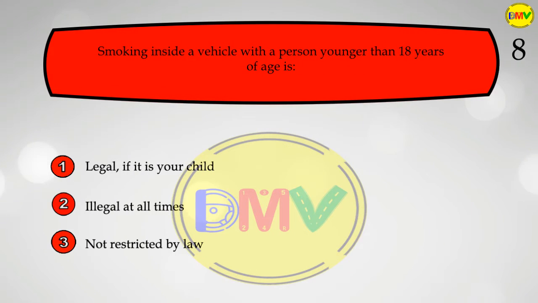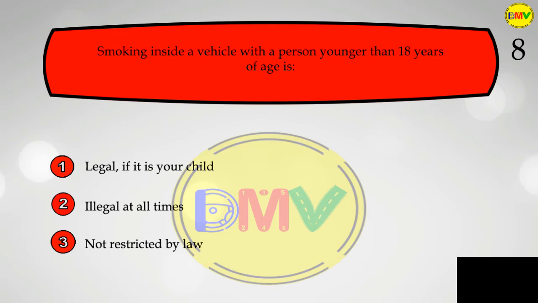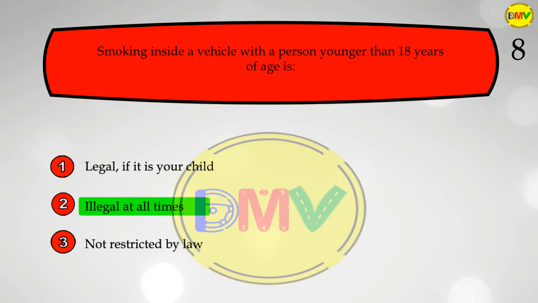Question 8. Smoking inside a vehicle with a person younger than 18 years of age is 1. Legal, if it is your child. 2. Illegal at all times. 3. Not restricted by law. The correct answer is 2. In California, it is illegal to smoke in a vehicle at any time when a minor is present.